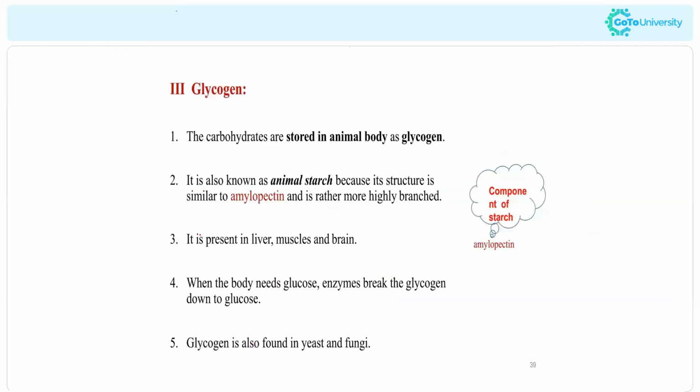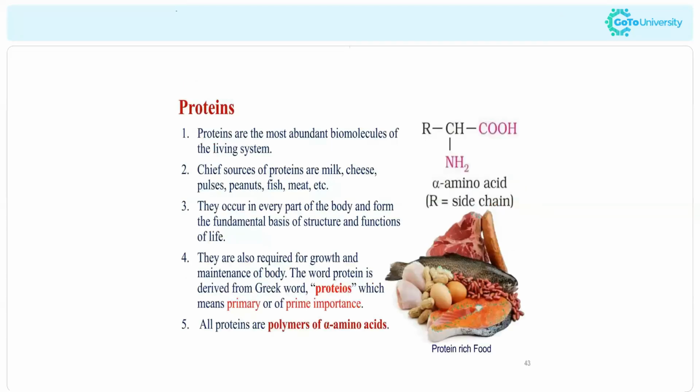Now coming to the third one, that is glycogen. Glycogen is the carbohydrate that is stored in the animal body. Usually the glycogen form is found in the animal body, while in the plant body it is starch. That is the difference, and the structure is similar to that of amylopectin. These are the important points, and glycogen is also found in yeast and fungi. So this is also important. Now, this is all about carbohydrates.